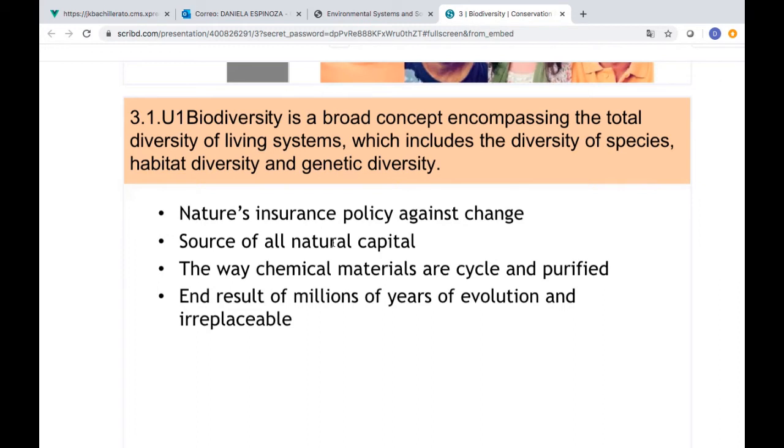Natural capital can be the woods, the water, the energy that we receive from the sun. It includes the way chemical materials are cycled and purified. If we have a more diverse ecosystem, or more biodiversity, we can analyze all the cycles and how the planet is purified through them. Also, we can analyze the result of millions of years of evolution, and that is irreplaceable.